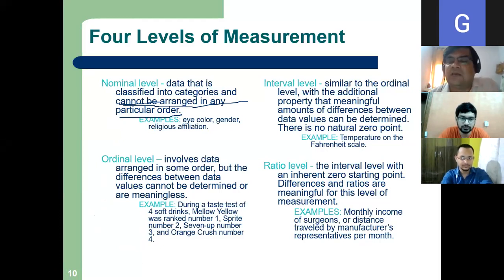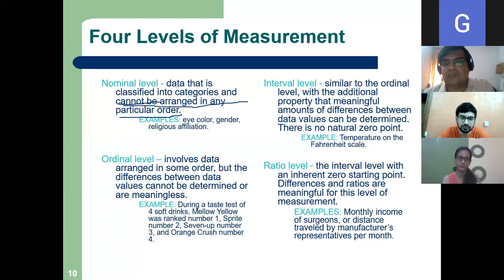Can I say my male students are better than female students, or female students are better than male students? Right? No meaning. Can I say my Hindu students are better than Muslim students? I cannot make any order, right? Okay. Now come to ordinal. You come to ordinal scale.